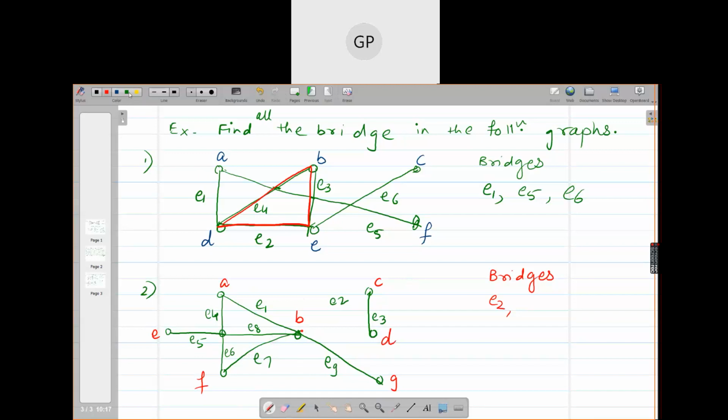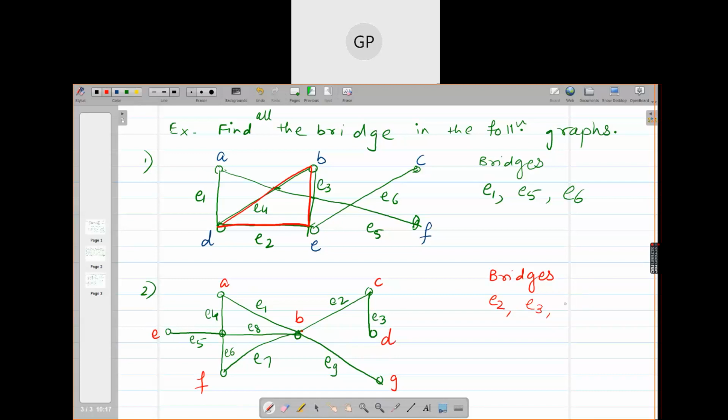So next. E3. Similarly E3. If you delete E3, what happens? D becomes isolated, right? The vertex D becomes isolated. Any other?